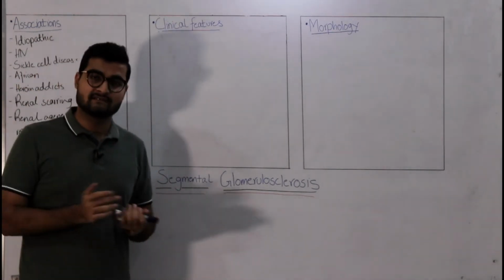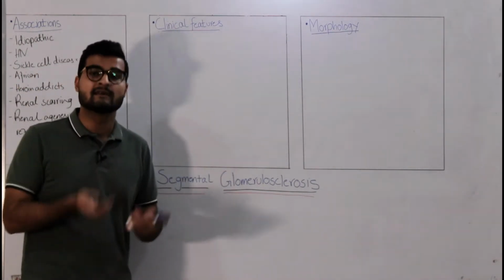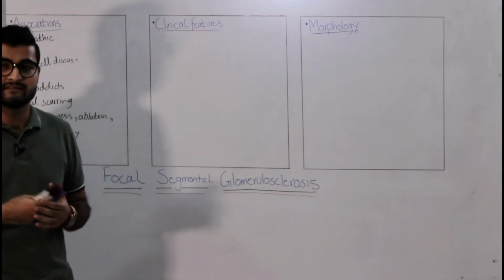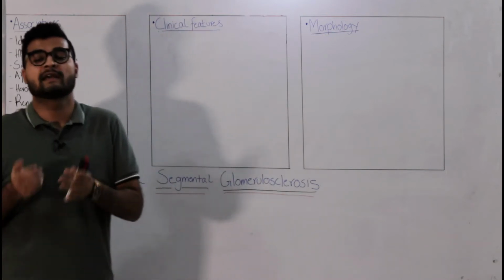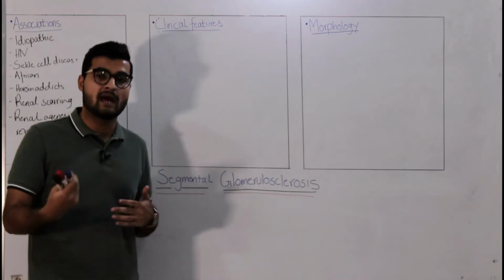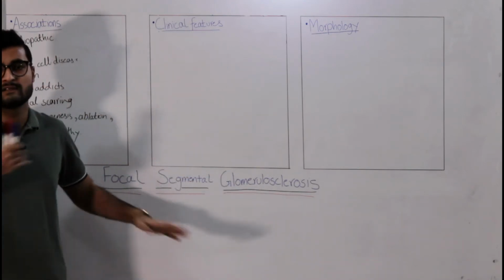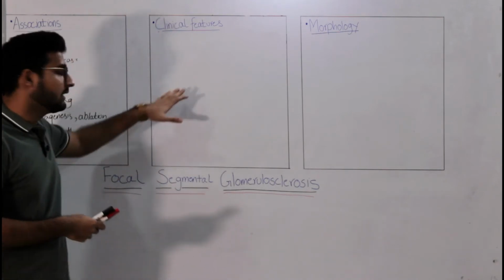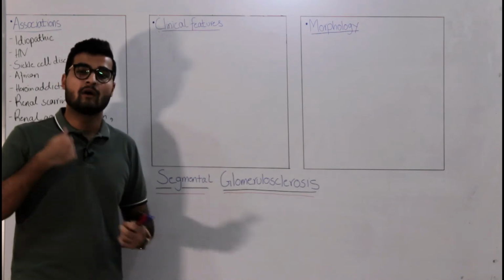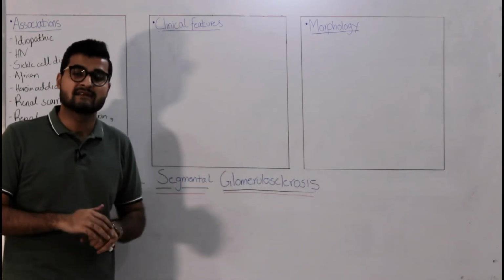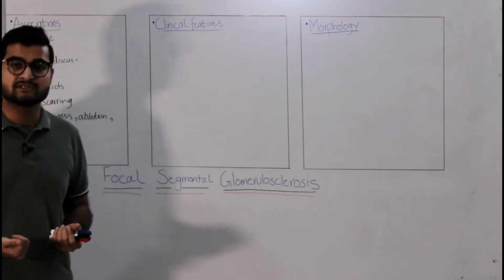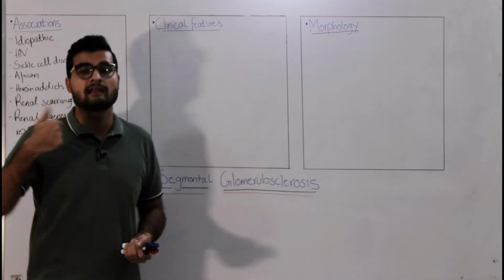Now what happens in FSGS is, like any other nephrotic syndrome disease, in FSGS you have effacement of your podocytes, right? You have damage to your visceral cells. So basically podocytes are also called visceral epithelial cells. So damage to your visceral epithelial cells or podocytes is what happens in FSGS, and that is basically what happens in all nephrotic syndromes. Now due to damage to your podocytes, you will also have sclerosis. That is, your mesangial cells are going to increase the deposition of your matrix. When you have increased deposition of your matrix, you will end up with sclerosis and hyalinosis.